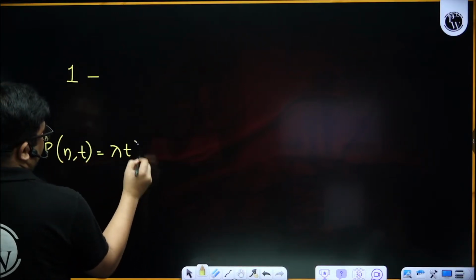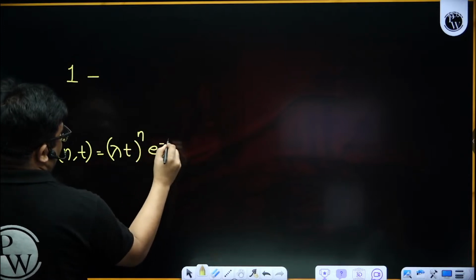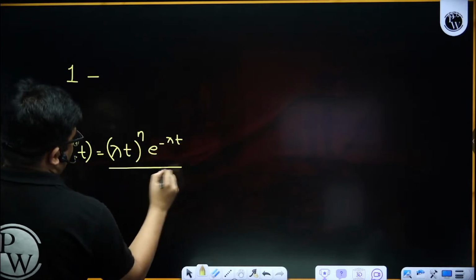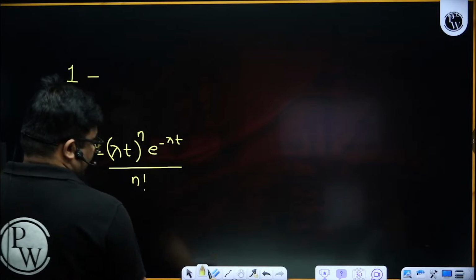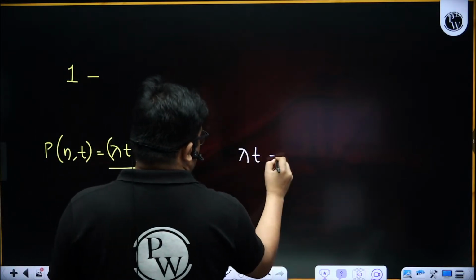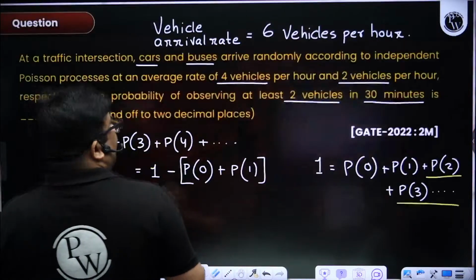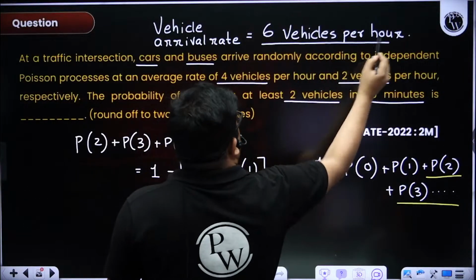Now what is the probability equation? Lambda t to the power n, e to the power minus lambda t, by n factorial. Now see here, lambda t will be how much? Lambda is the vehicle arrival rate. It is 6 vehicles per hour, right?